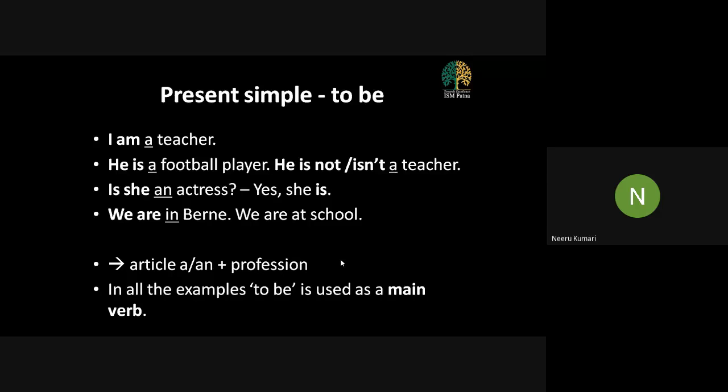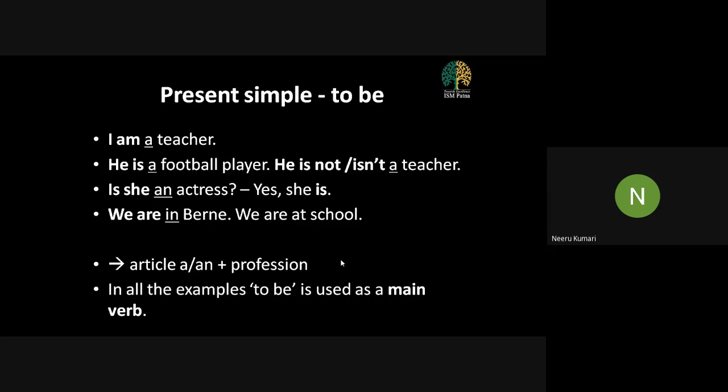So, for example, I am a teacher. If I want to convert the same sentence into a question: Am I a teacher? Question mark. He is a football player. If I'm converting this into a question: Is he a football player? Now, the statement that is given: Is she an actress? Yes, she is an actress, or yes, she is. So please keep this in your mind that whenever we are talking about the to be verbs, they are always followed by the noun or the pronoun.